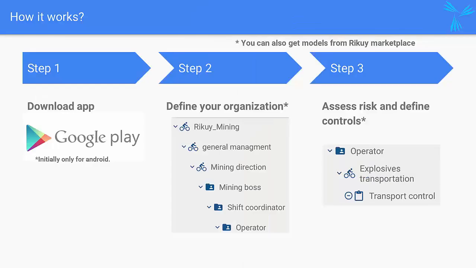Let's see how this works. First, we need to download an app from Google Play. Then we proceed to pick a user package. With your registered user, you can define your company position, activity, risk assessment, and controls. You can also use existing templates and models from the Rikuy marketplace.